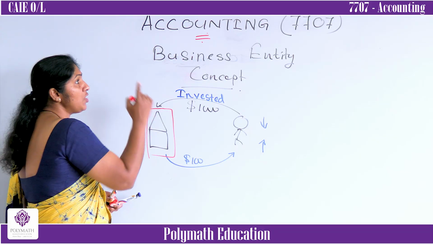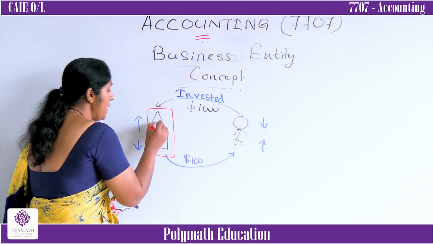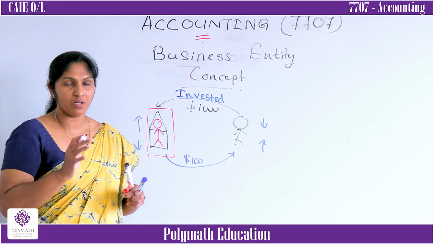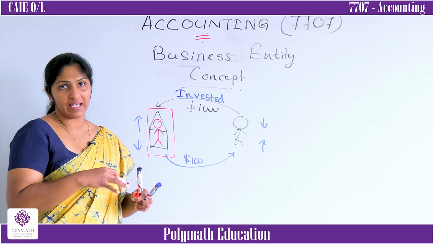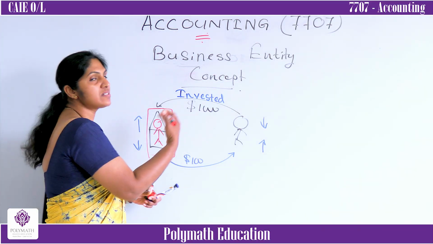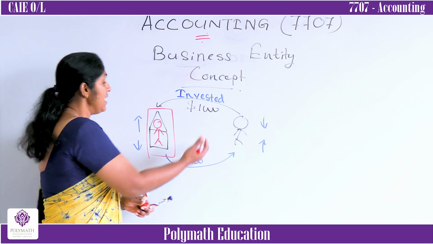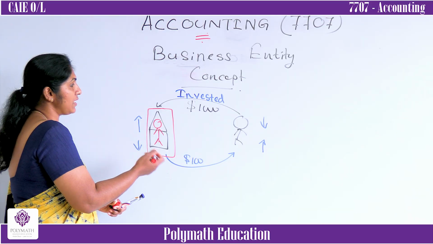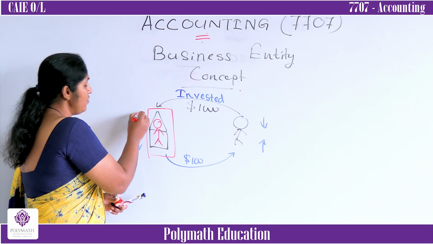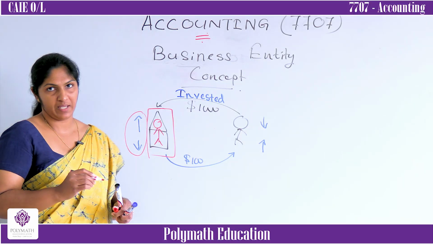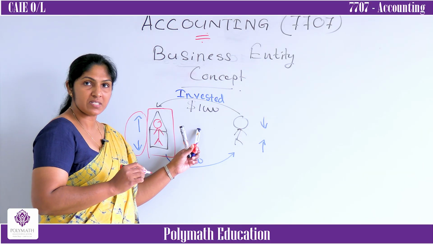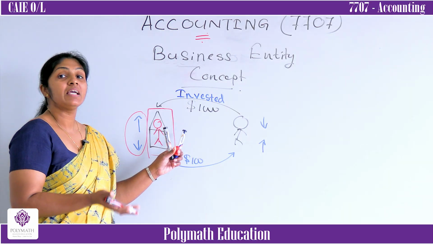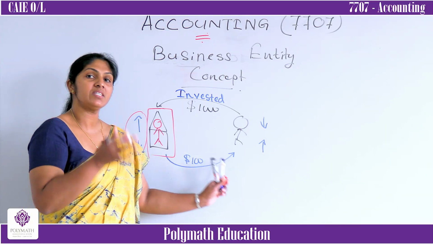When we are doing accounting, we have to assume the business as a person, as an entity. Always you have to assume the business as an entity. Then we consider how all these transactions and incidents affect the business, and we consider only those impacts. It means, in the first transaction, because of the investment, cash increased. Because of the withdrawal, cash decreased.